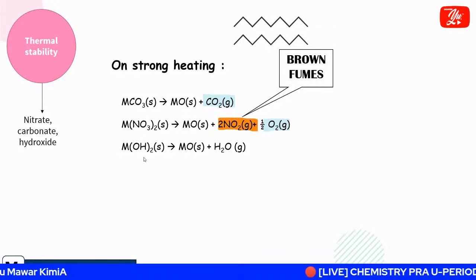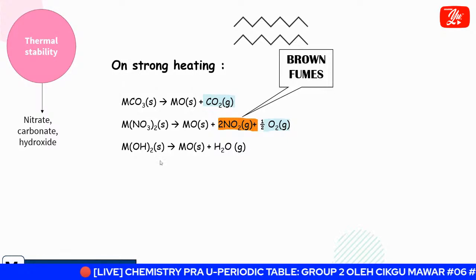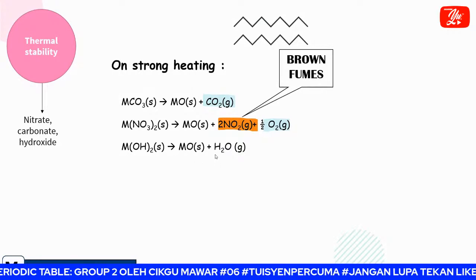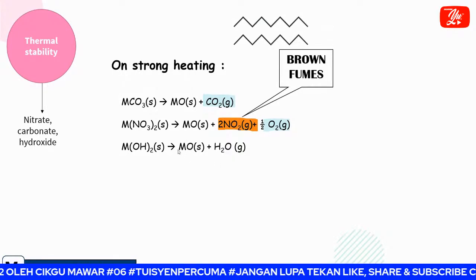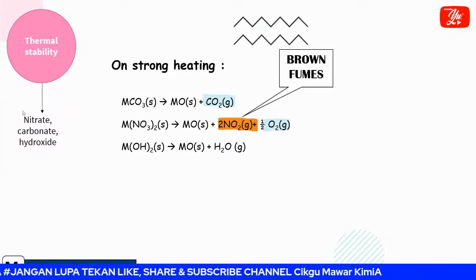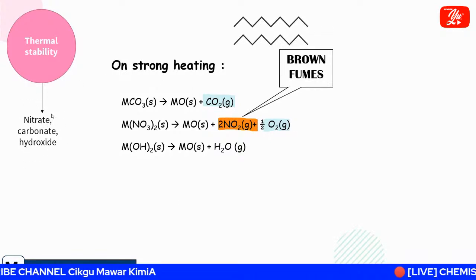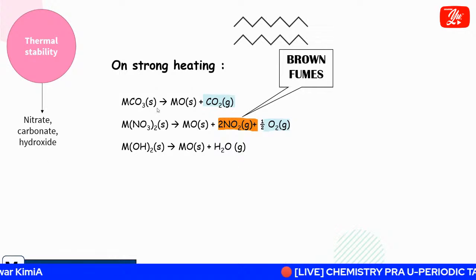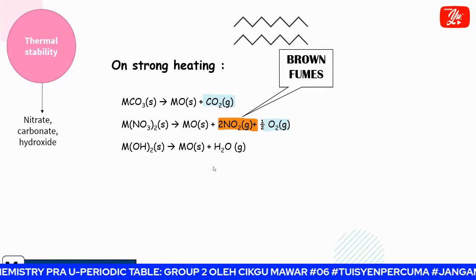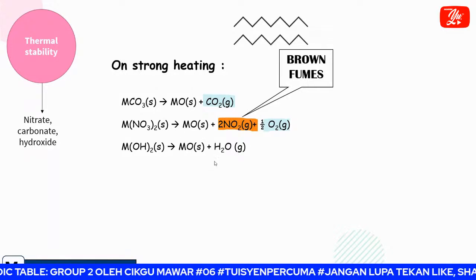And then the third one, that I didn't talk about in the earlier class: group 2 hydroxide. It will form water, and also for sure group 2 oxide. This is the basic equation. All students must know this when you deal with any compound involving nitrate, carbonate, and hydroxide. This is already covered in the SPM syllabus. You already learned it in Form 5. I'm sure you know about this. You must keep writing this. Okay, and then what else?